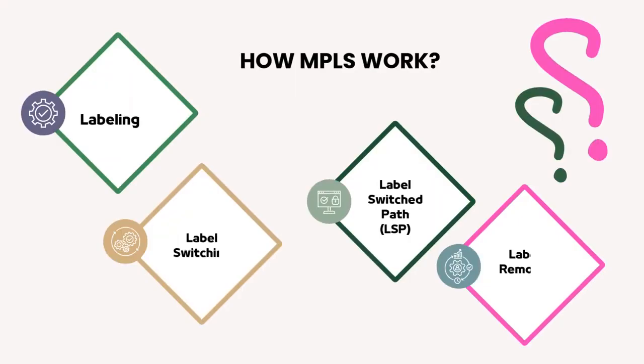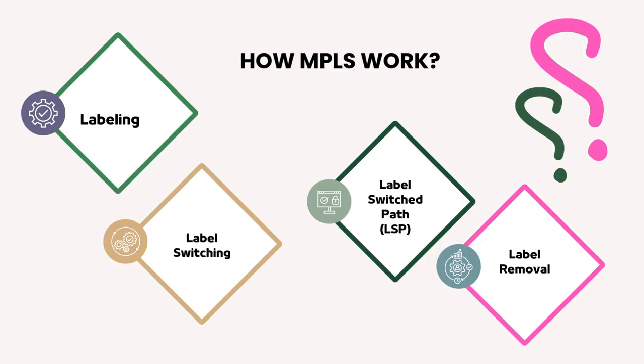How MPLS works. Labeling: when a packet enters the MPLS network, the ingress router assigns it a label. Instead of reading the full IP address at each hop, routers only read the label. Label switching: along the path, routers do not reprocess the IP header, they simply swap the existing label with the next one. This makes forwarding faster and more efficient.